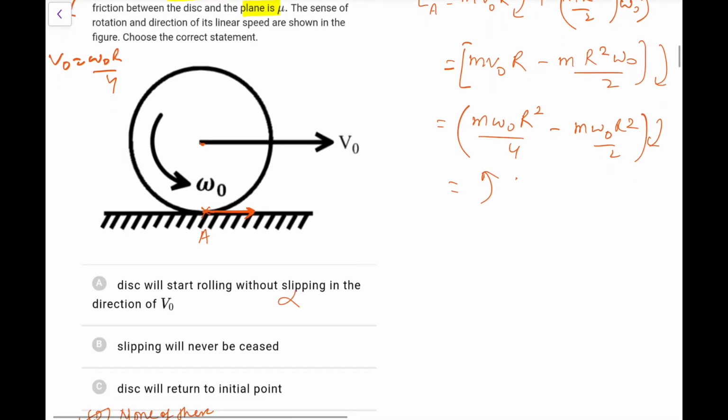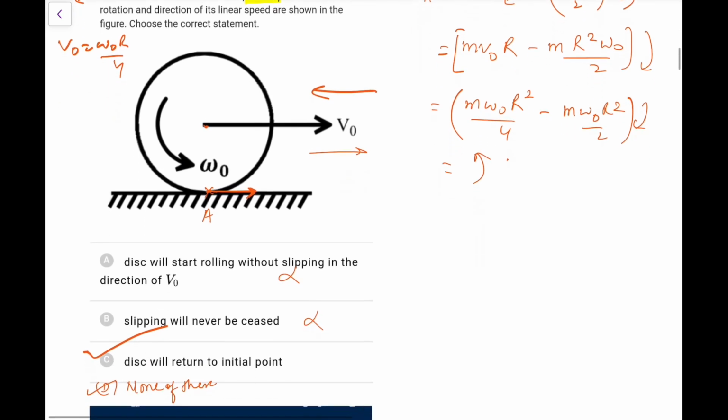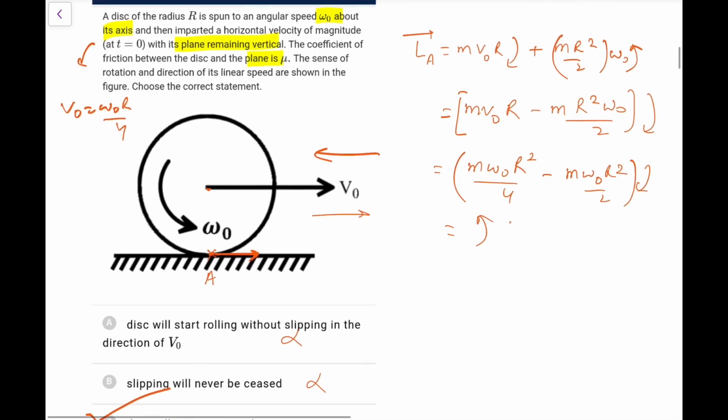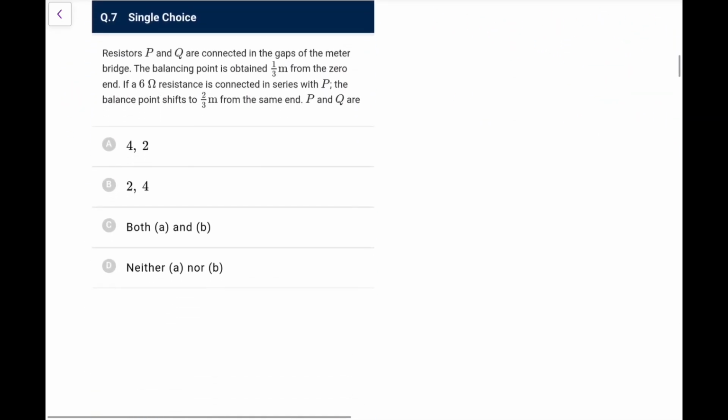So this option is wrong, this option is wrong, and it will return to its initial point, because initially it is going forward and finally it would be going backward. So it would be option C. But because there is a misprint right now, I can say it is none of these. They have given the answer as C because they have assumed this. So there is a mistake in the question, I can't help.